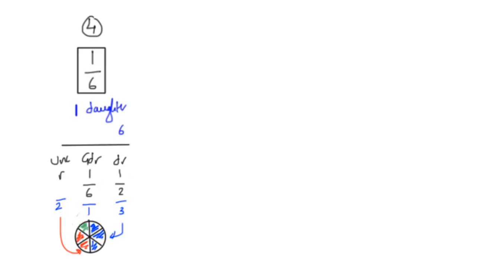So 3 pieces to the daughter, 1 piece to the granddaughter, and 2 pieces to the uncle. And there you have it. That's basically how you figure out the calculation if there's 1 daughter with a granddaughter. So she gets 1/6 of the share.